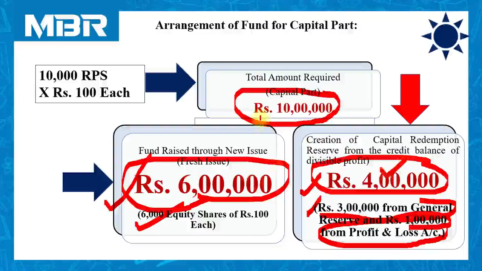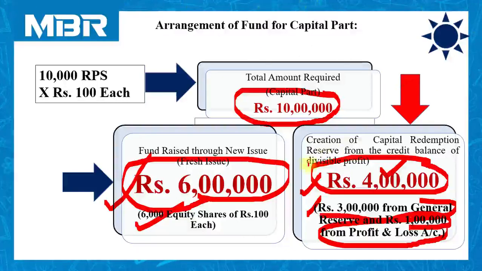So in this way, for the purpose of redemption, we need to arrange the fund under the provisions of section 55 of the Companies Act. You are not supposed to worry for anything, because the examiner will provide you all the informations related to arrangement of the fund that I have already explained in the example. Our role is to arrange the fund in a systematic manner, nothing else. Informations will be given by the examiner.